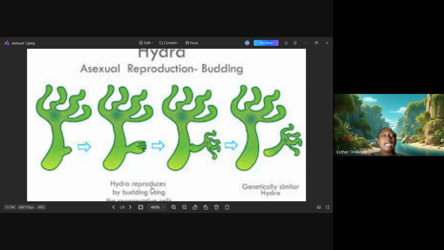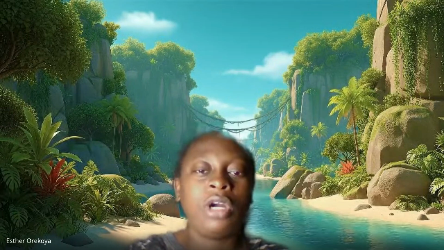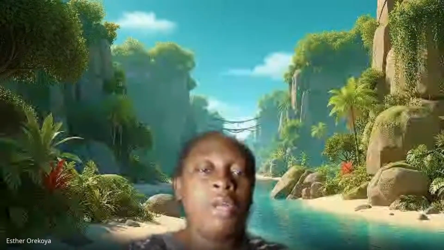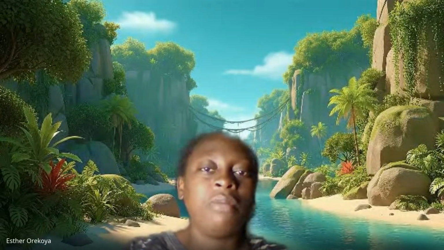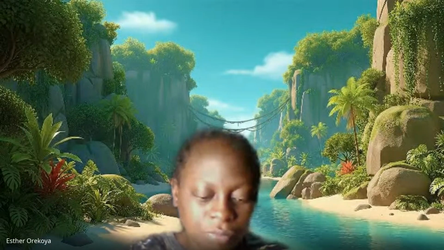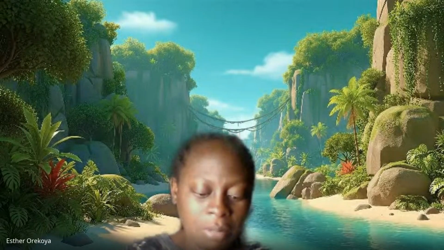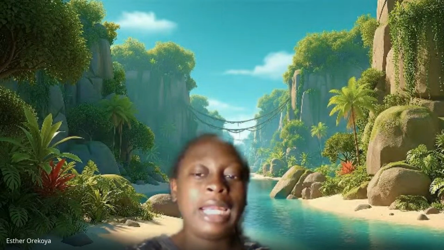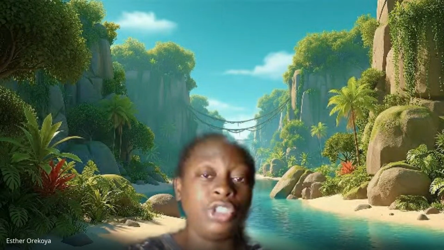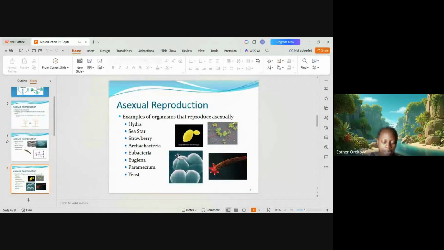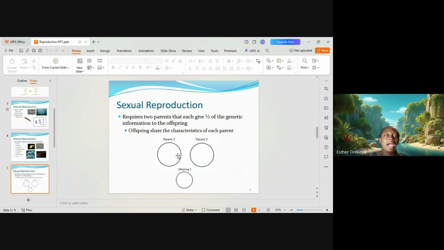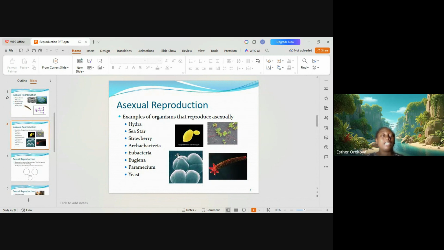Now we have the next type of asexual reproduction, which is spore formation. From the word spore, you know it involves the formation of spores. And these spores are light bodies. They are very light in nature, and because they are light, they are easily dispersed around, especially by air.